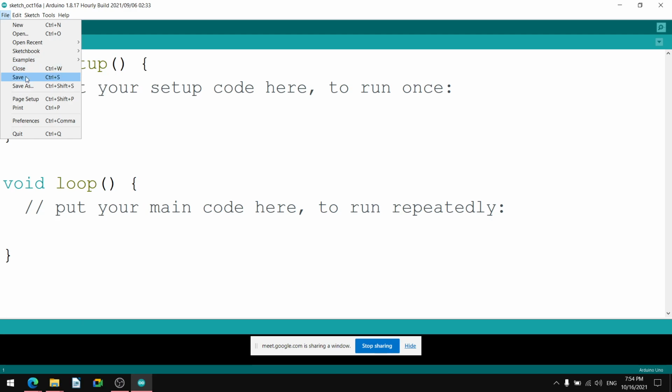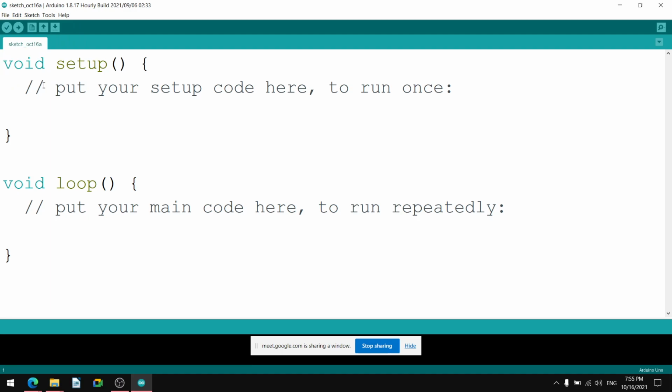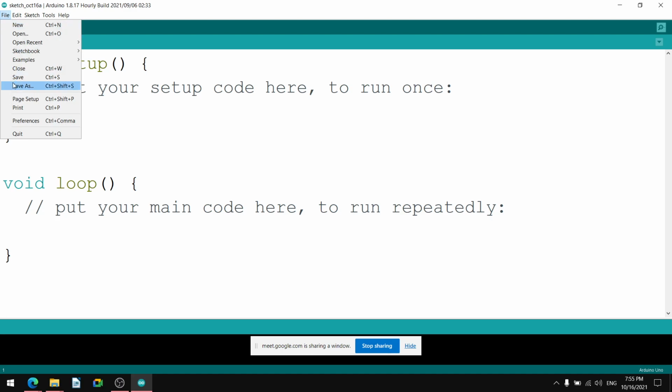There is a Save. It saves the current sketch into the current file. Save and Save As buttons are there in all the applications. Save As is a facility which allows us to save with a different name, a different label, with a different extension also. So this is the Save button, the Save As button.